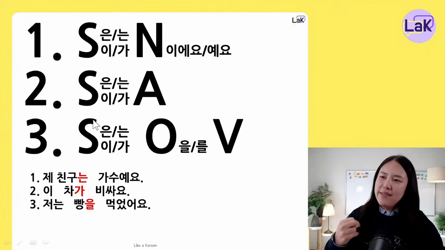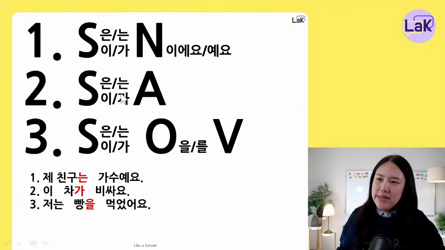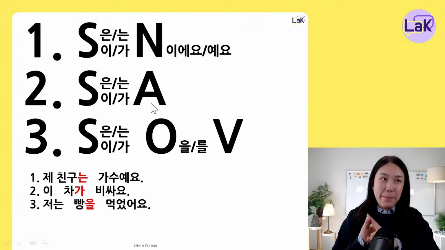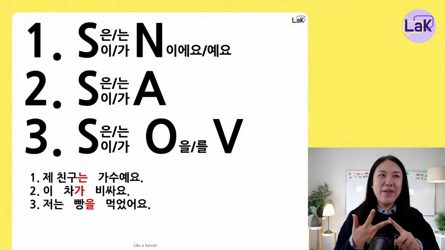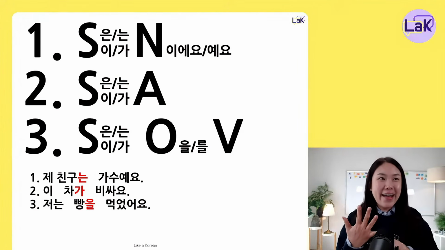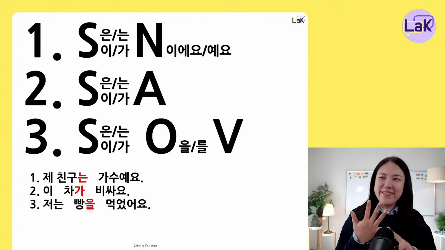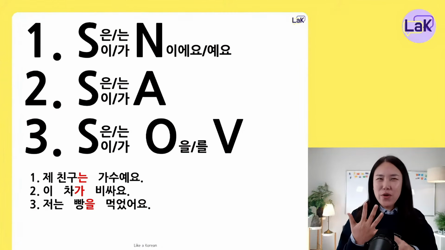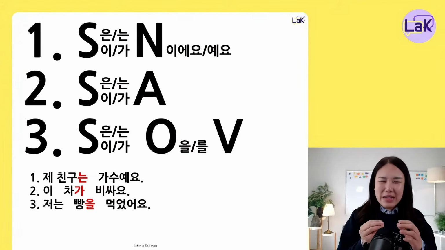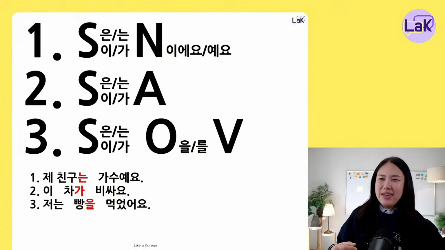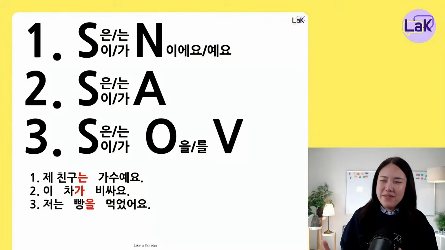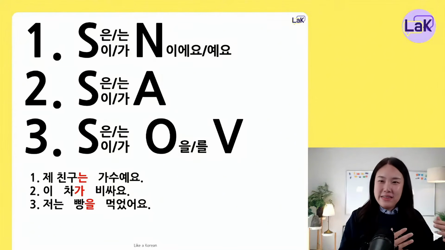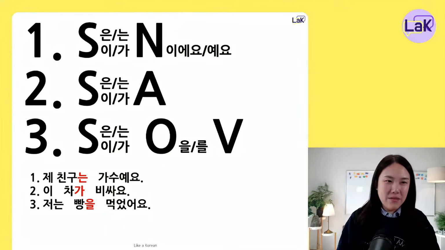Okay? The second sentence structure is 은는 이가 with an adjective. What are the adjectives? Like 예뻐요, 맛있어요, 좋아요, 비싸요, 싸요. What else? 더워요, 추워요, 커요, 작아요: big, small, pretty, expensive, nice. Okay, these are adjectives, or some people call them descriptive verbs.